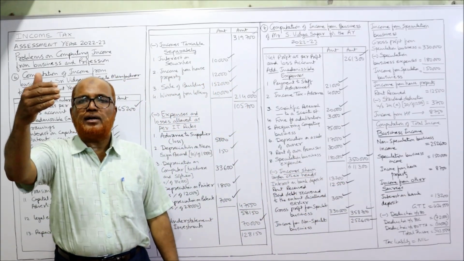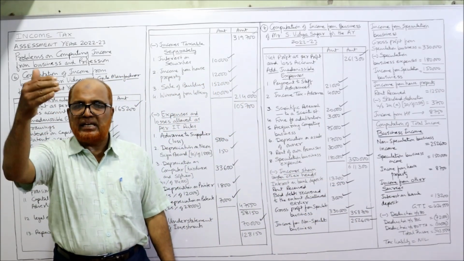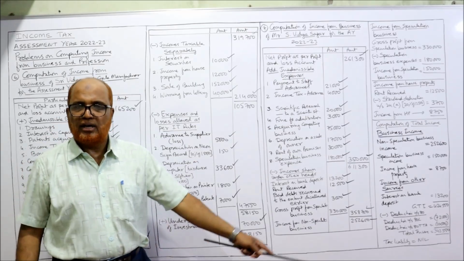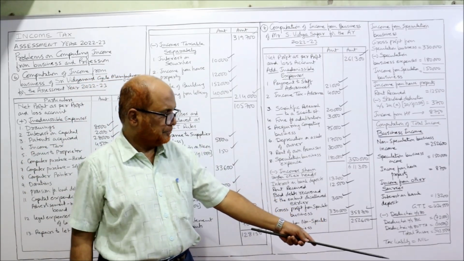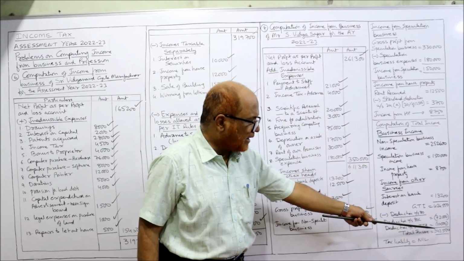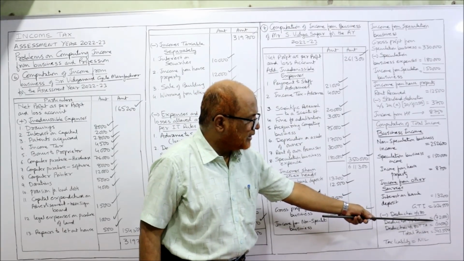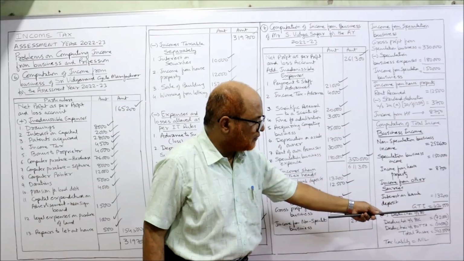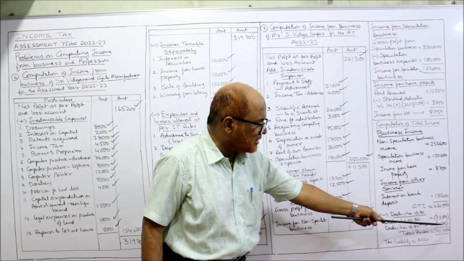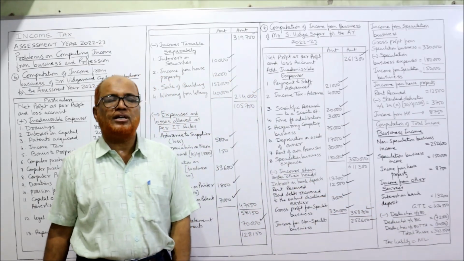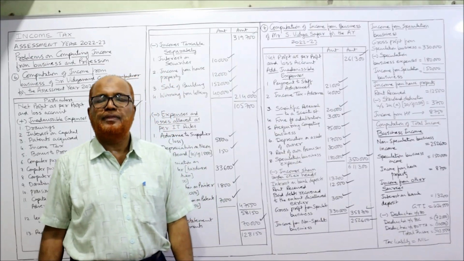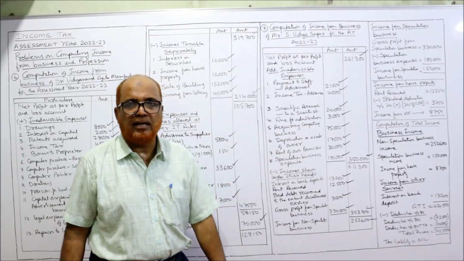So 13,200 or 10,000, whichever is least, will be allowed as deduction under section 80TTA. So it comes to 10,000. These two items we have to deduct: 4,24,550 minus 72,000 minus 10,000 is 3,42,550. This is the total income.